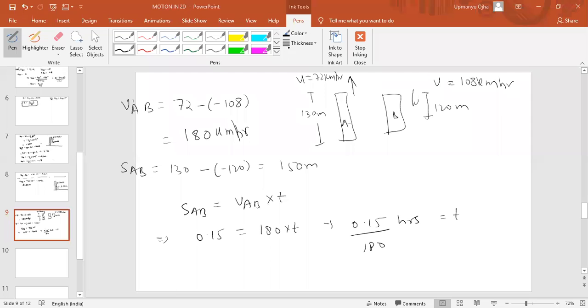Okay. So we have to find the seconds here. Multiply with 60 for minutes, and again for seconds. So 0.15 into 3600 by 180 is equal to how much time t?